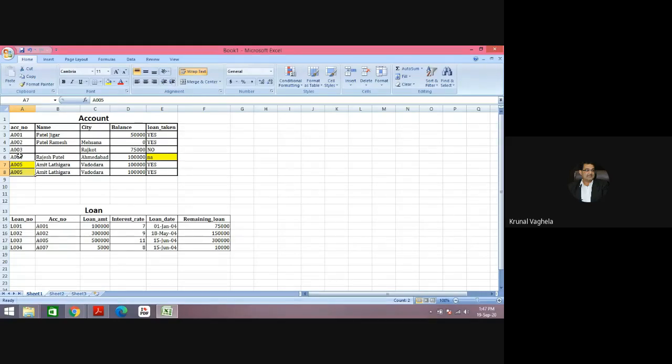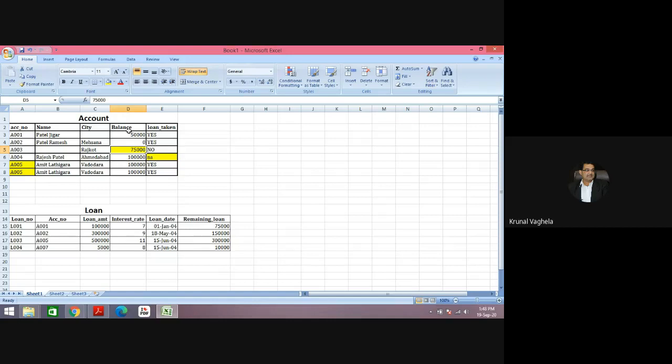You should have something by which you can uniquely identify the row, because see, columns have names. This is a column name, these columns have names, so you can uniquely identify a column. If I say city, city is unique. If I say balance, balance is unique. A row does not have any name. So you can identify a column, but how do you identify the row? Because to access an element, for example if I want to access this, I need row and column both. So this is row.